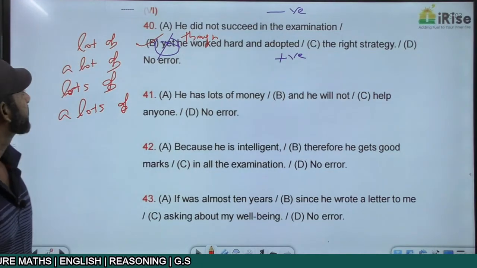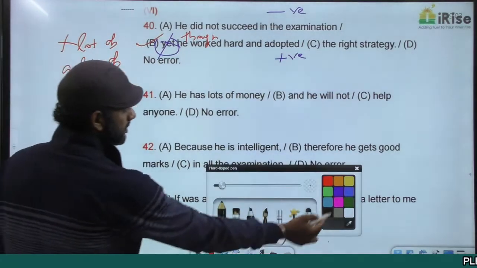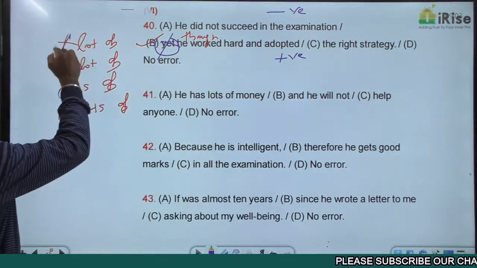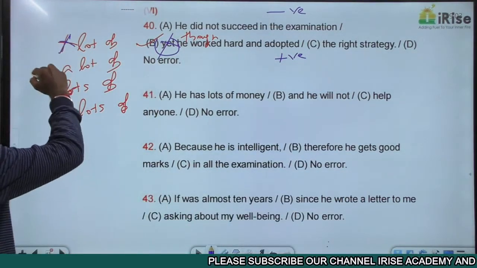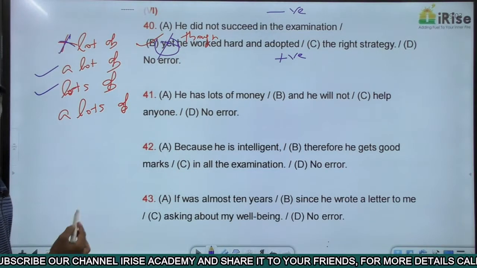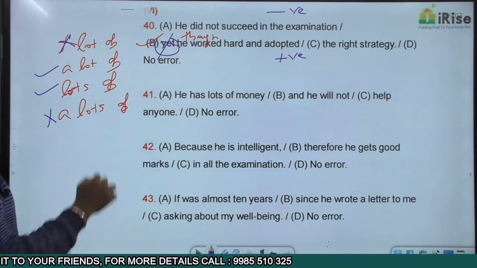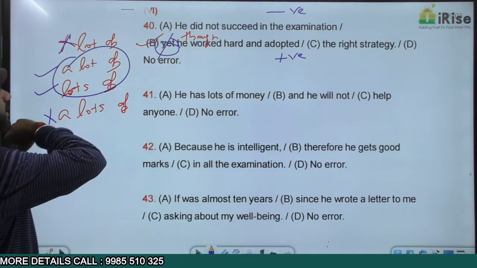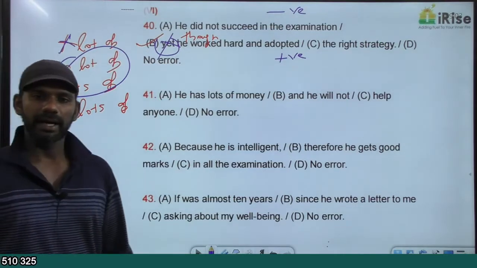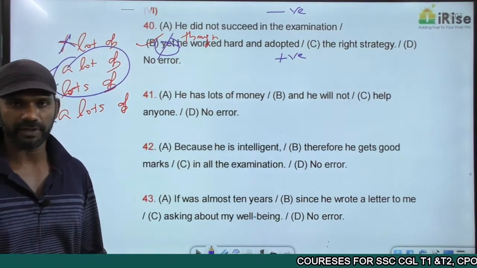That's my question. Lot of is a wrong usage. A lot of is a correct usage. Lots of is also a correct usage. A lots of is a wrong usage. Now, a lot of is the same as lots of. I have a lot of friends is the same as I have lots of friends.